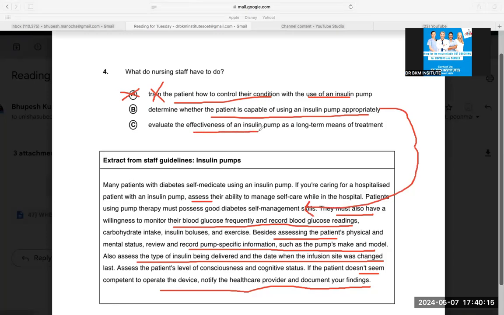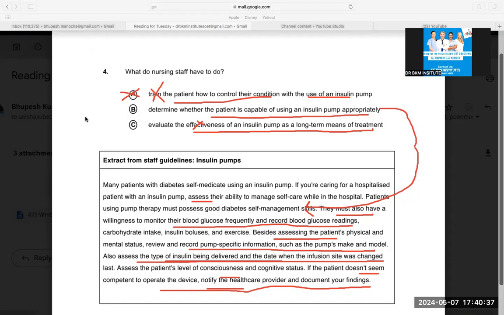Evaluate the effectiveness of an insulin pump as a long-term means of treatment. They were talking about this type of insulin pump. No, they were not talking about effectiveness. This answer also seems like B. I don't know why. I'm not sure.